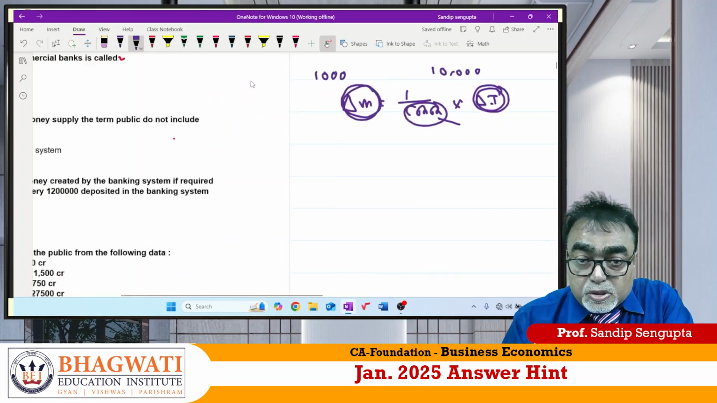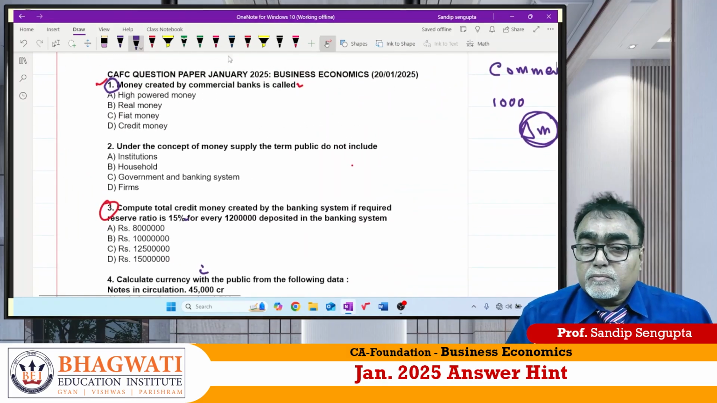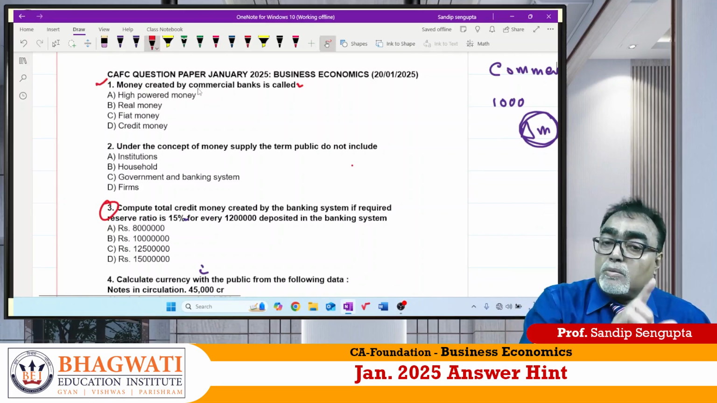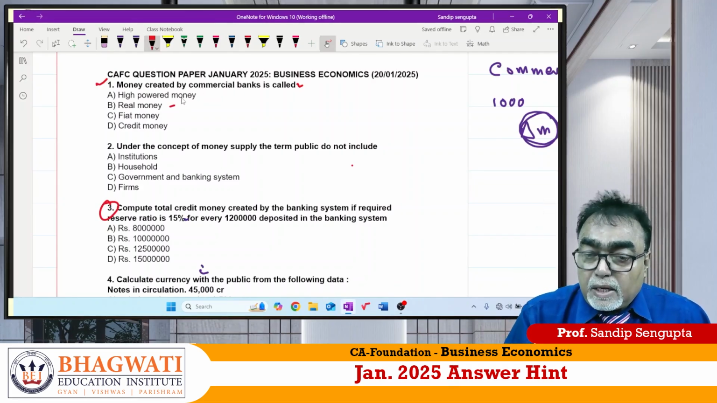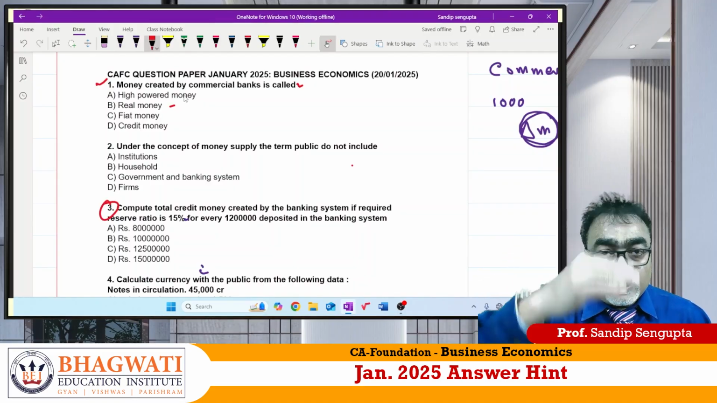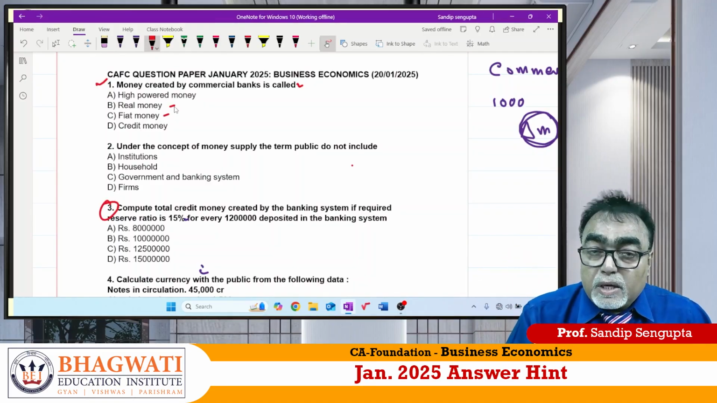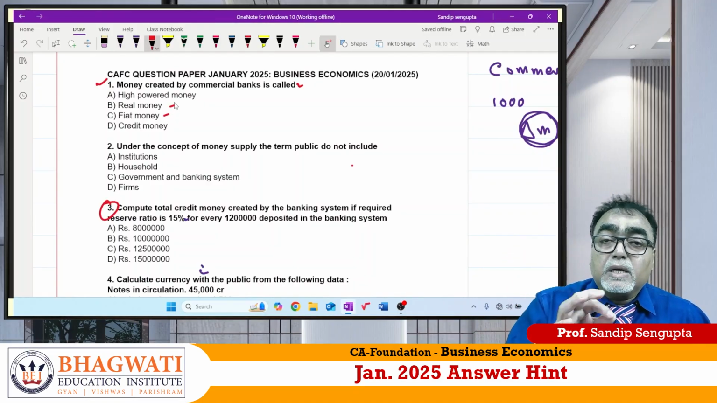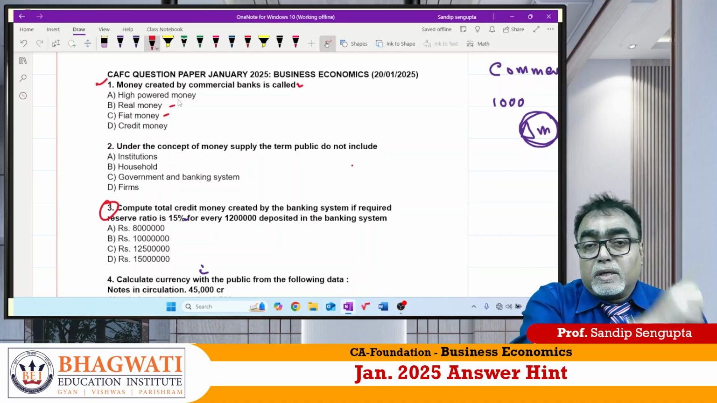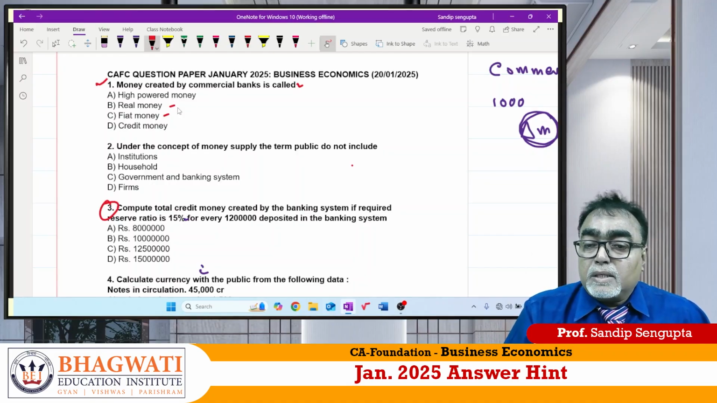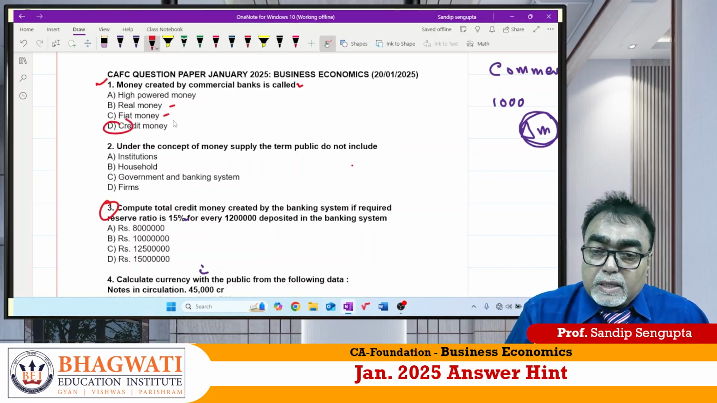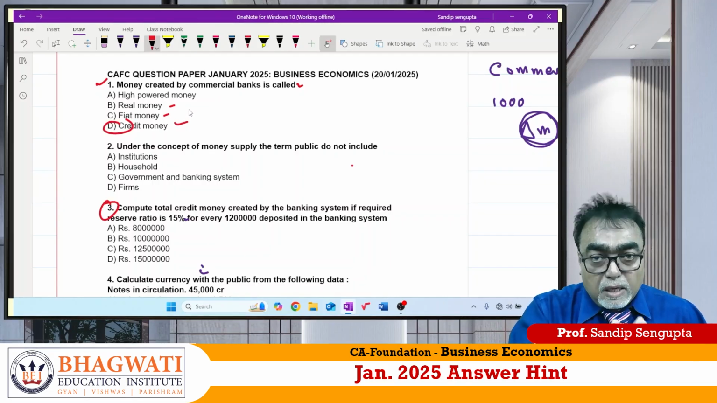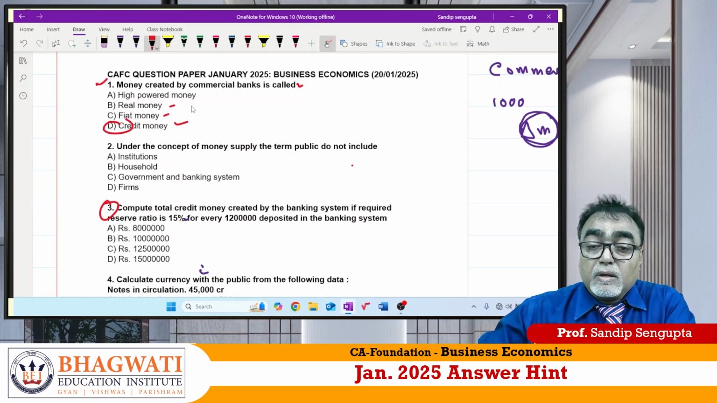So here what should the option be? Will it be A? No. Why? High-powered money is the total monetary base. Will it be B? No. Real money is total money divided by price. Will it be fiat money? No. Fiat money is nothing but money authenticated by RBI. The money created by commercial banks should be credit money. Clear, beta? Good.